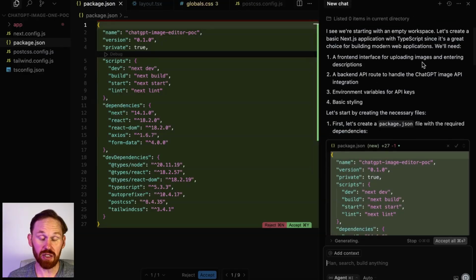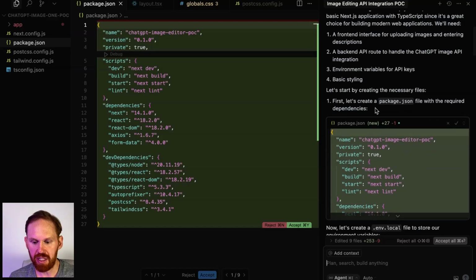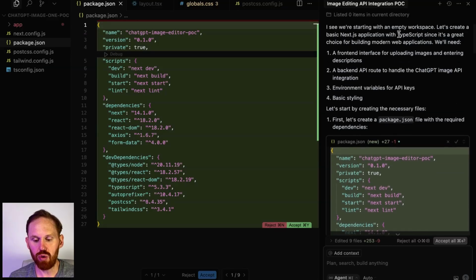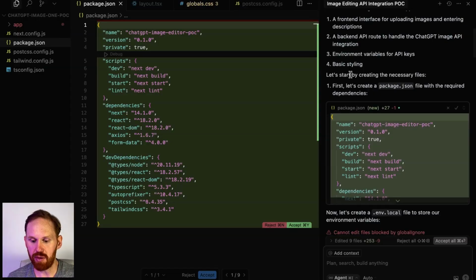I don't always think it actually is a good idea to start with an empty workspace. If you can start with a core example code base that has a lot of the initial setup that you would be using anyway, definitely do that. So it's going to build a Next.js application with TypeScript. Those are standard frameworks and tools for vibe coding, and it's what I'm comfortable with because I come from Node.js and JavaScript background. So that's going to be great for us.